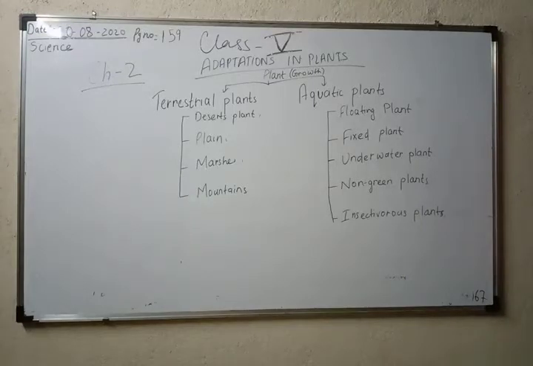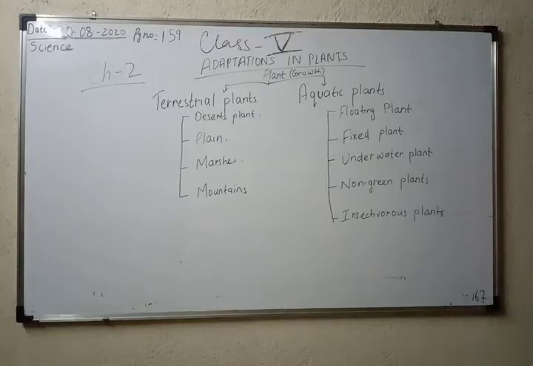Some plants know how to grow in a desert area, due to some adaptation. We already discussed what adaptation is and what a habitat is. After some adaptation, some plants are able to survive in a sand area, or in water only, or in a mountain area where there is no soil, only rock. In that area also, there are some plants which are able to grow, and that type of plant is specially named.